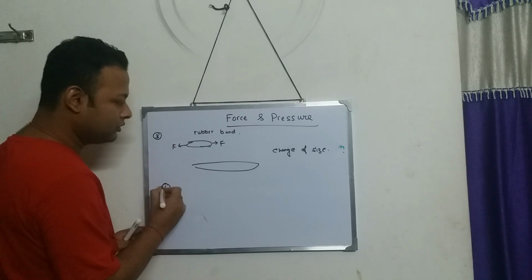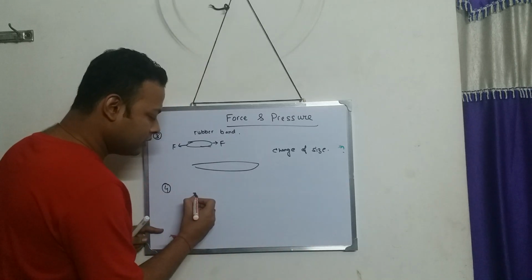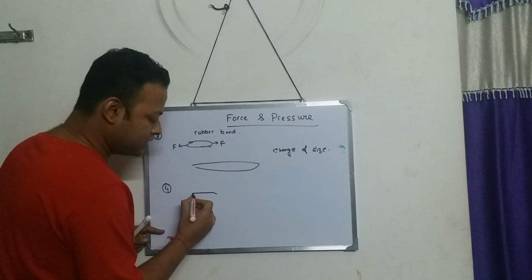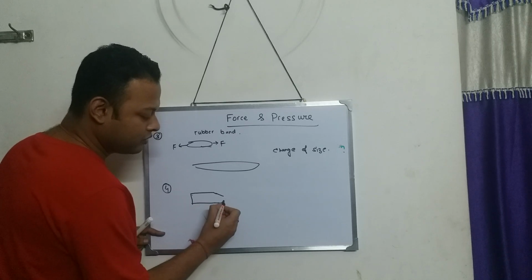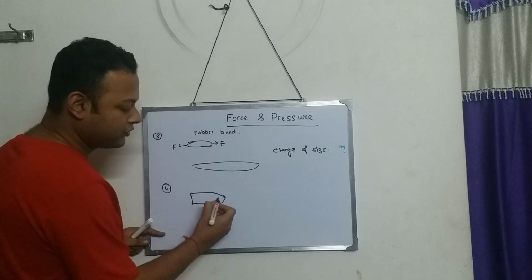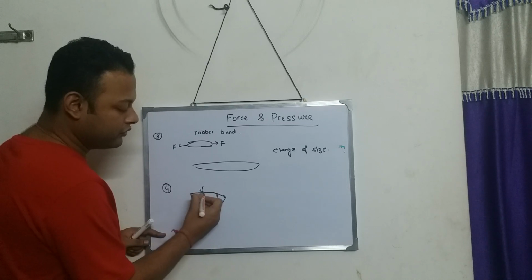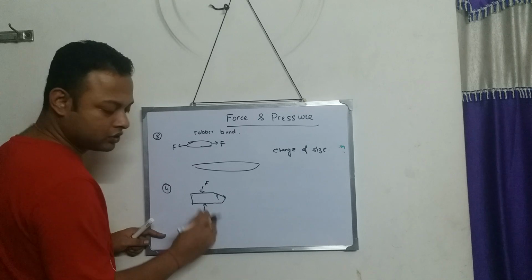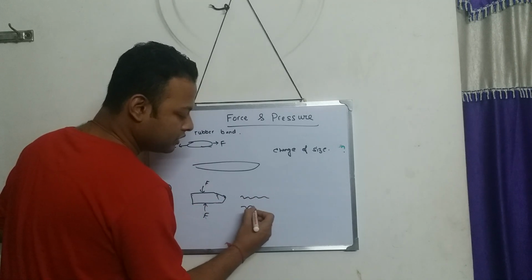What is the fourth thing? Force can change the shape. Suppose this is a tube of paste. I'm not good at drawing, so just understand it, whatever company it is. When you apply force to it on both sides, what happens? It becomes this shape.